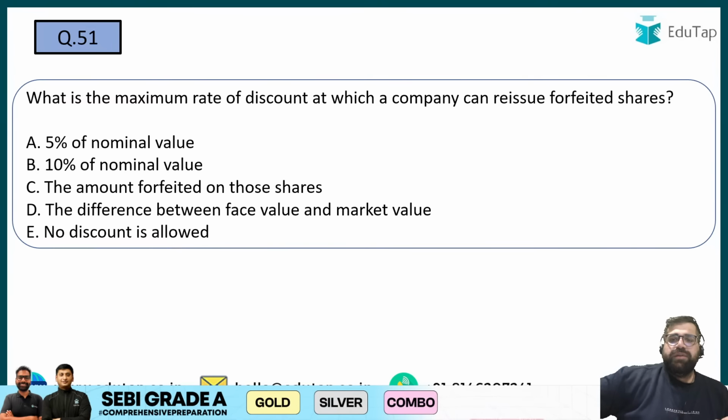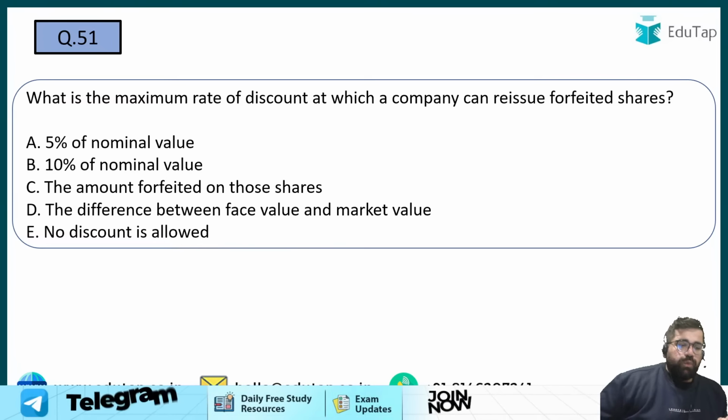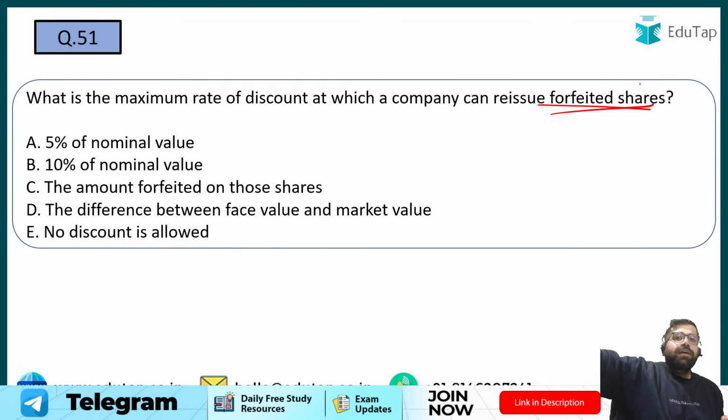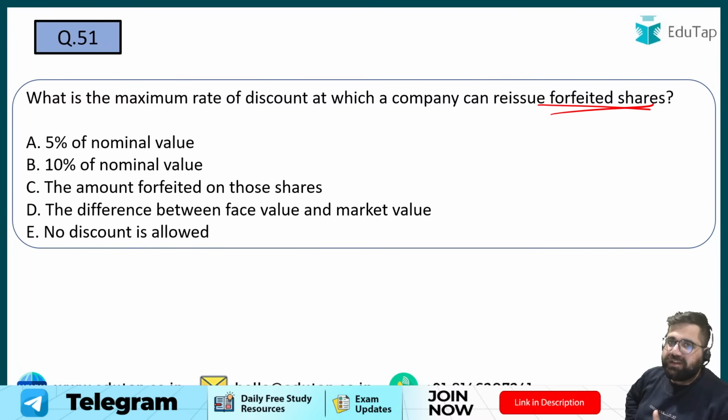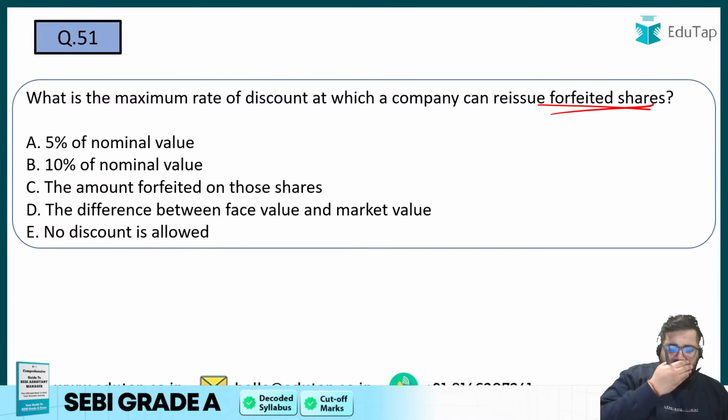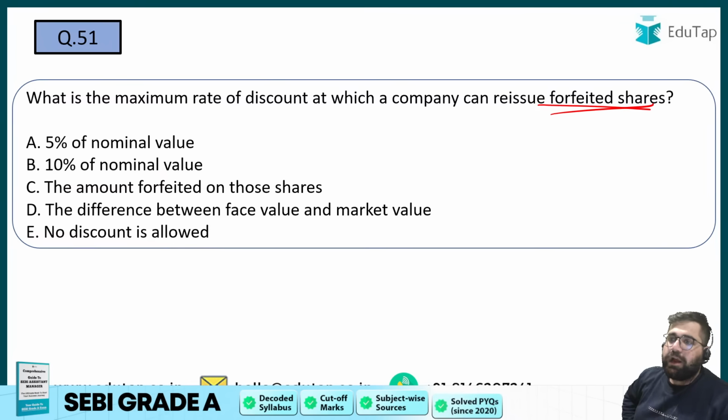What is the maximum rate of discount at which a company can reissue forfeited shares? Once the company cancels the shares, if the company is planning to reissue them, then what is the maximum discount which can be given? Although when the company is doing a fresh issue, you cannot issue at discount. But reissue of forfeited shares can be done at discount.